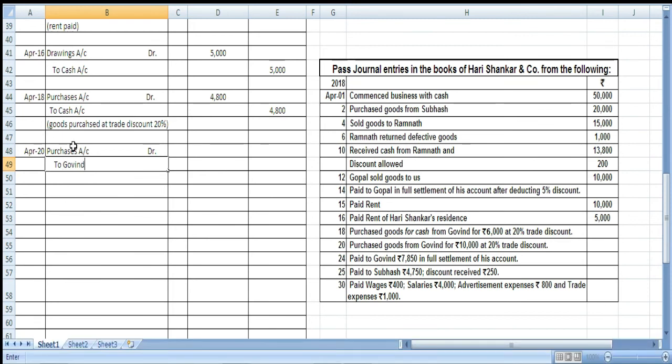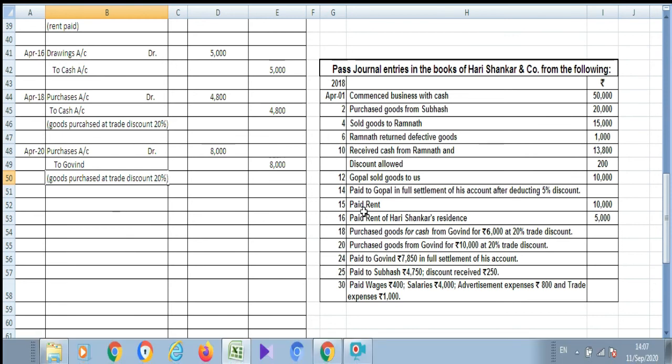So, here as per the rule, purchase is nominal, expense debit, Govind is giver, we are purchasing, so it is credit. Here again the goods were for 10,000, 20% trade discount. So, here 10,000 minus 20% will become 8,000, because 20% of 10,000 is 2,000. So, when we minus, it becomes 8,000, and here again we will write here goods purchased at trade discount 20%.